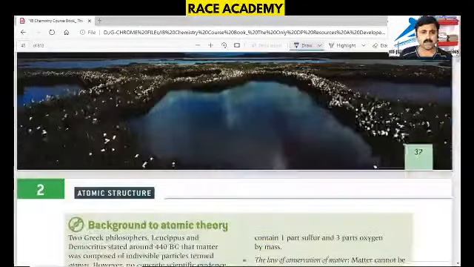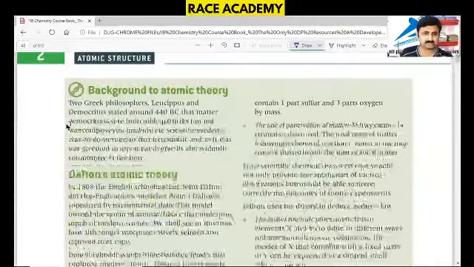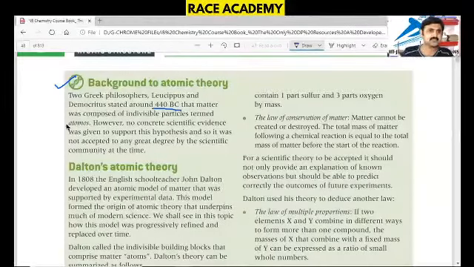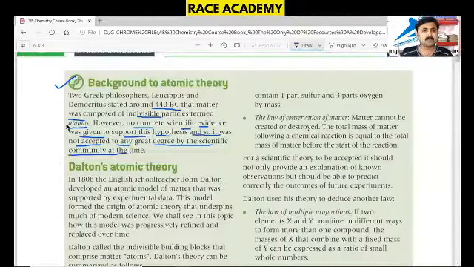Let us move on to the background to atomic theory. Two Greek philosophers, Leucippus and Democritus, stated around 440 BC that matter was composed of indivisible particles termed atomos. However, no concrete scientific evidence was given to support this hypothesis, and so it was not accepted to any great degree by the scientific community at the time. So that is the background of atomic theory.